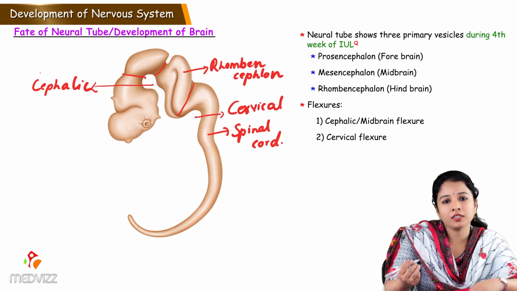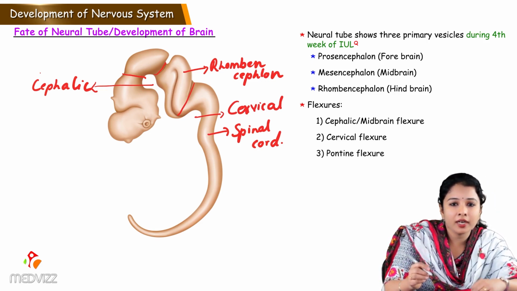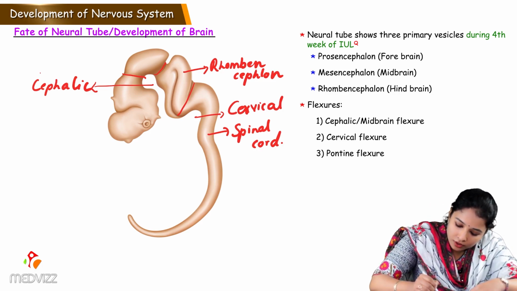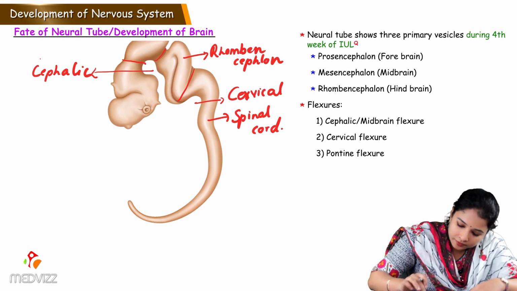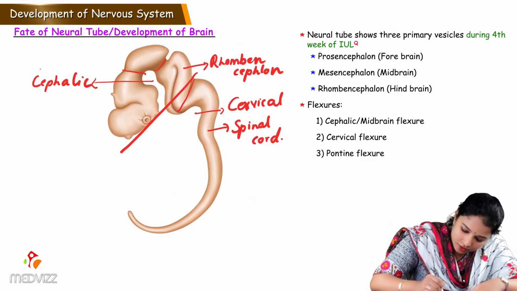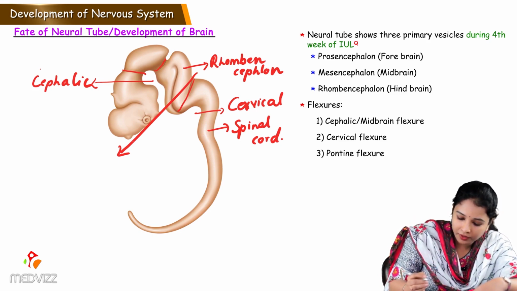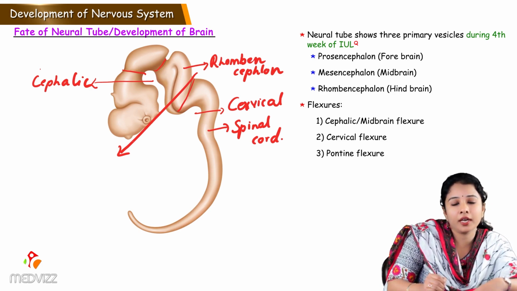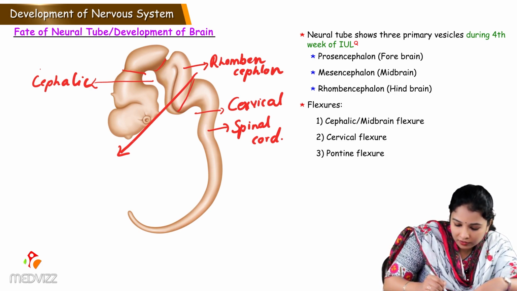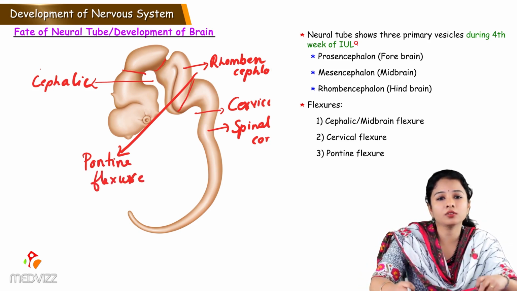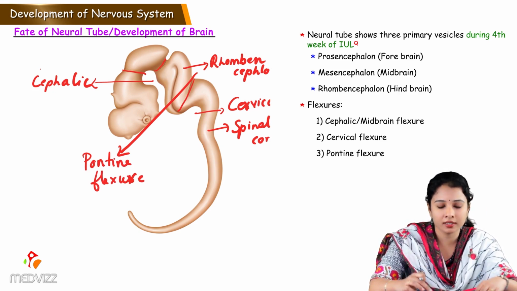The dorsal flexure is the pontine flexure which divides the hindbrain into metencephalon and myelencephalon. So the dorsal flexure, what we see here, this is the dorsal flexure which is dividing the hindbrain further into metencephalon and myelencephalon. So this flexure is called the pontine flexure. So this is how the three brain flexures are formed among the primary brain vesicles.